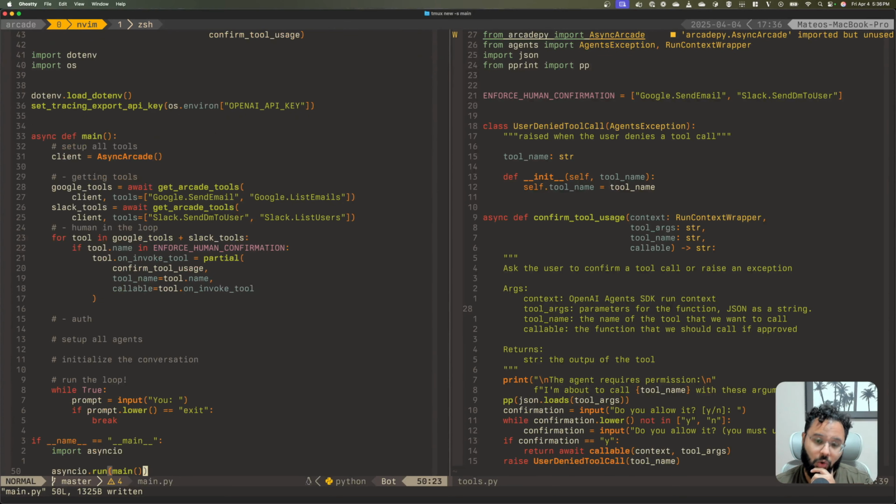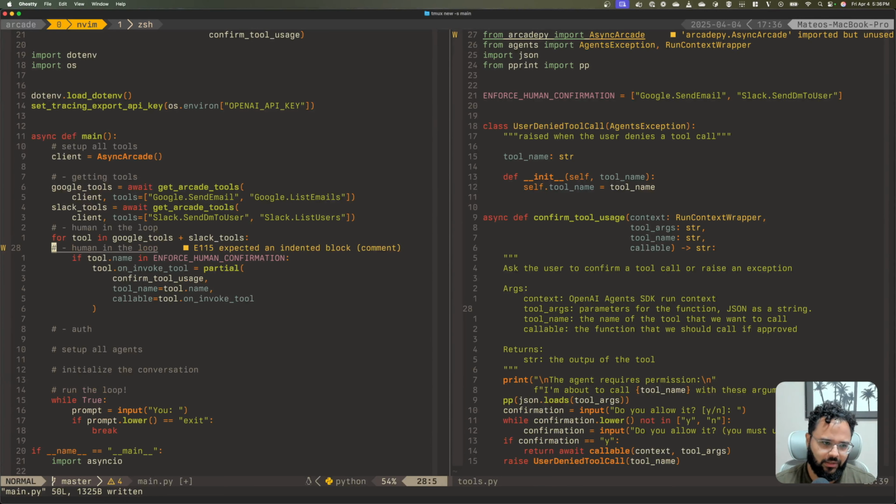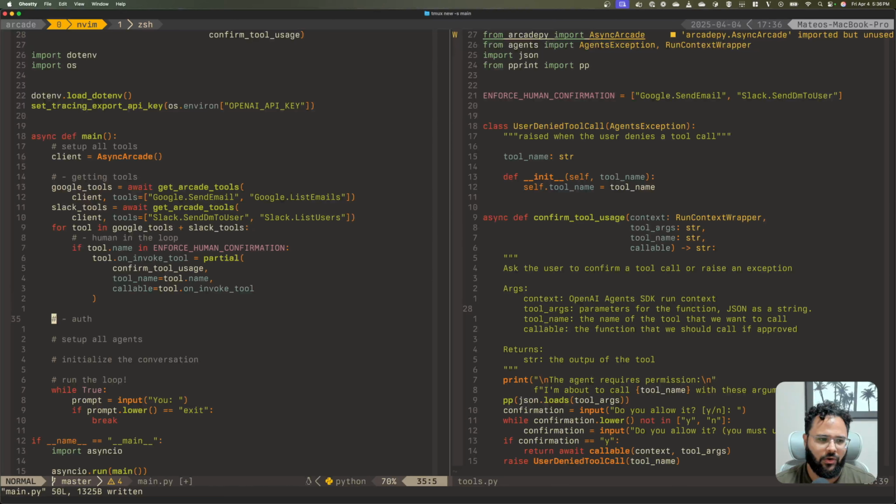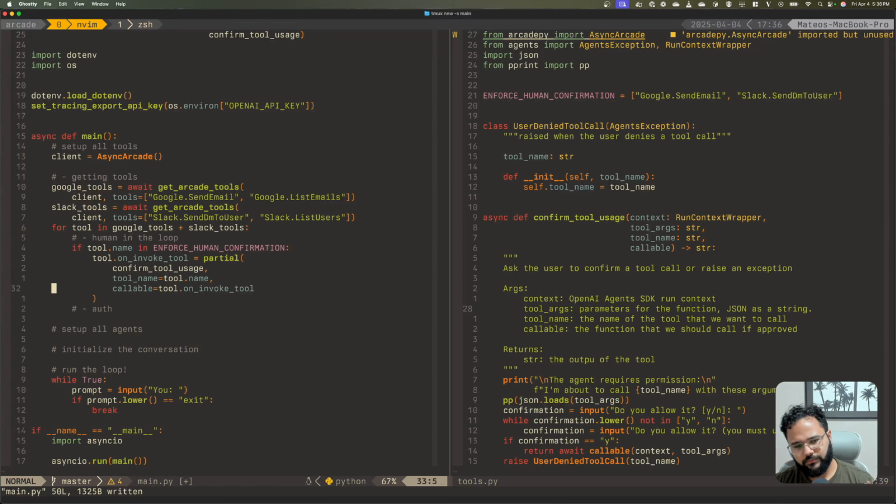And we want auth, right? So before, as I said, we can actually do human in the loop here, and then auth also inside the tool, right? So we want a function that we pass a tool and it just runs the auth if it needs it, right? So the way we're going to do that is we are using the Arcade client, and we just essentially say, authenticate this tool, please. And it will handle everything on our behalf. We just need to print the URL, and that's it, all right?